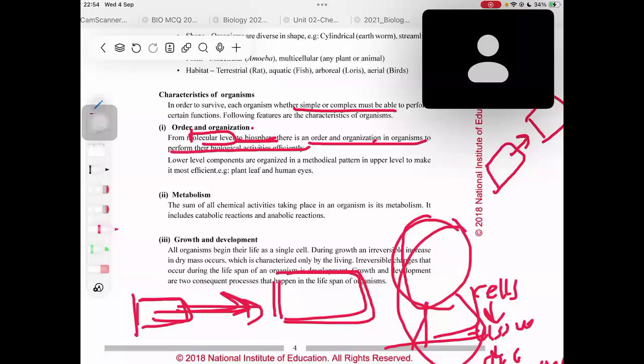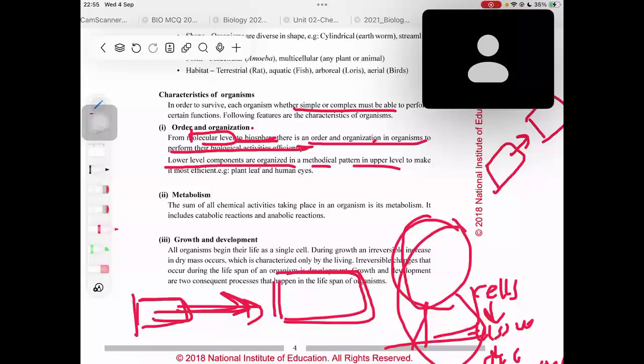You do not have to remember the definition of order and organization, but you can remember this part because they could ask it in an MCQ. It's the lower level components which are organized in a methodical pattern in the upper level to make it more efficient. Sometimes they mix these two words. They say upper level components are organized in a methodical pattern in the lower level, and they could actually confuse you at the exam. So make sure it's the lower level ones which make the upper level ones.